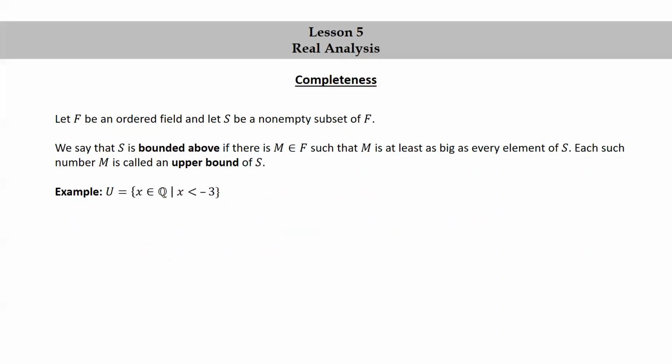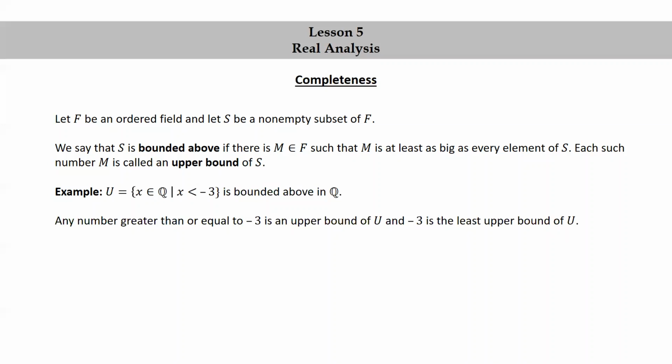Another example. U equals the set of rational numbers x such that x is less than -3, is bounded above in the ordered field of rational numbers. Any number greater than or equal to -3 is an upper bound of U, and -3 is the least upper bound of U. Note that in this case, the least upper bound of U is not in U.